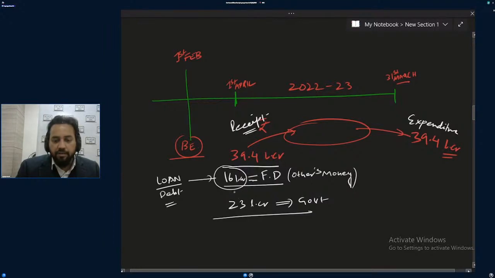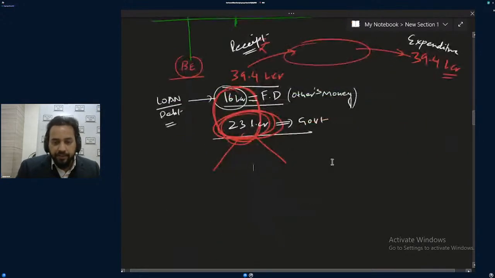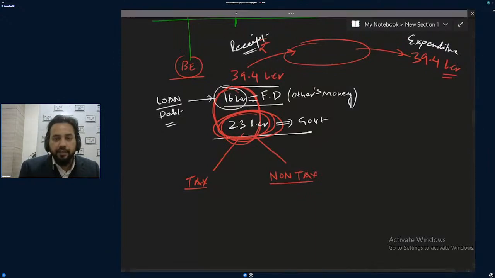Around 16 lakh crore the government is borrowing, and around 23 lakh crore is the government's money. So this much money will be coming from taxes, yes or no? Or non-tax revenue? Some of the amount will be coming from tax, some from non-tax revenue, and this much money. So there are three sources of money, A, B, C.